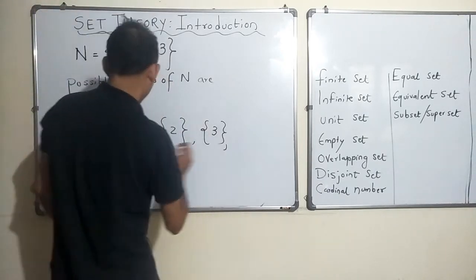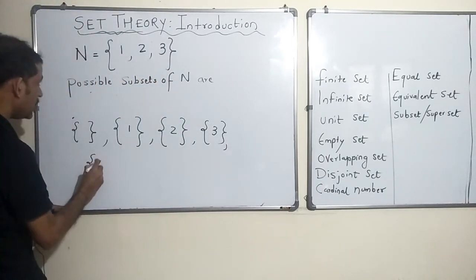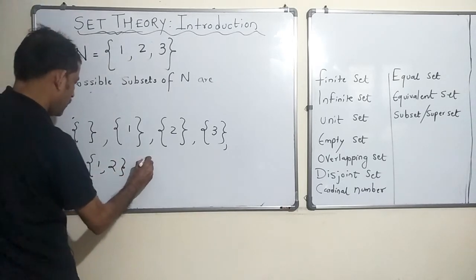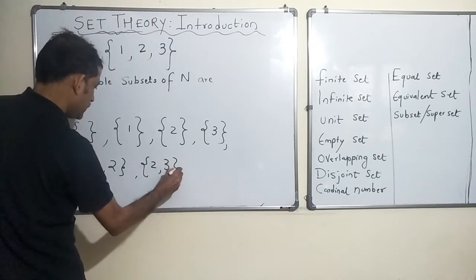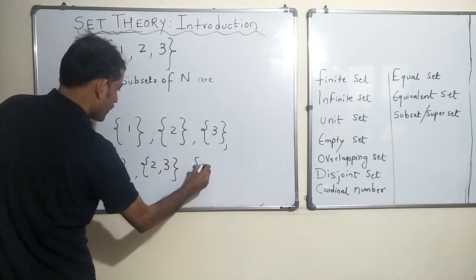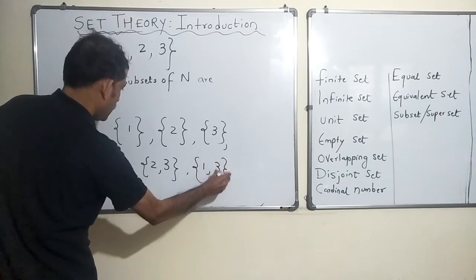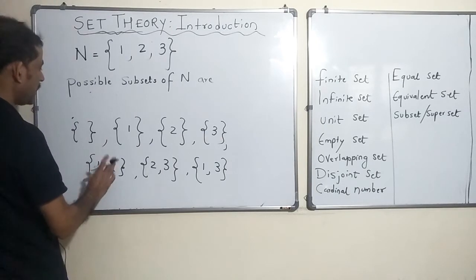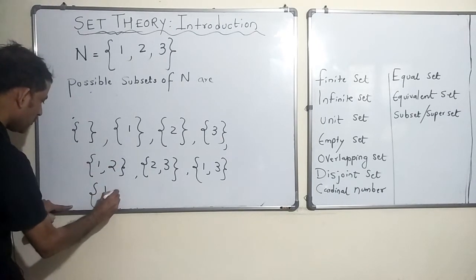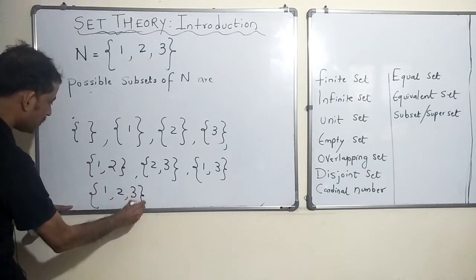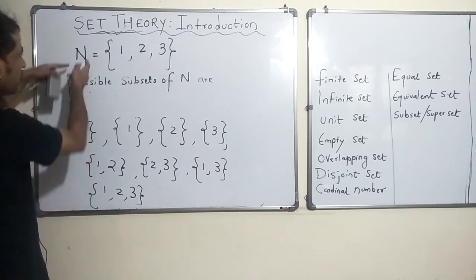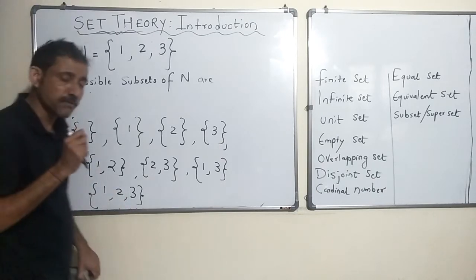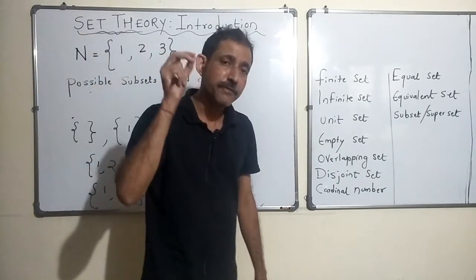Now, let us go for sets which have two elements and are subsets of this. So, it can be this, or this, or this and 3. Okay. So, we have exhausted all combinations of two elements in a set. Now, how about 3 elements in a set? Just one set will have all 3, which is nothing but the same as n. So, remember one thing, a set is a subset of itself.